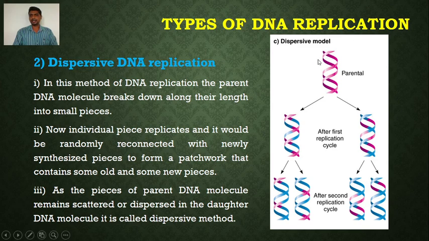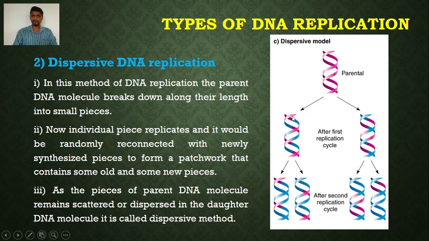Here the pink colored DNA in the diagram is the parental DNA. This parental DNA has been broken down into small pieces along its length. Now the DNA synthesis has started. The individual DNA pieces replicate and are randomly reconnected with newly synthesized pieces to form the patchwork.